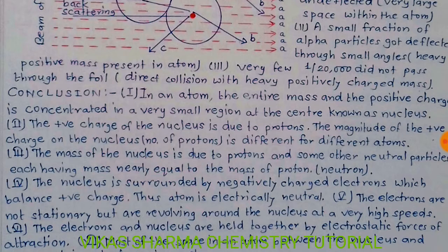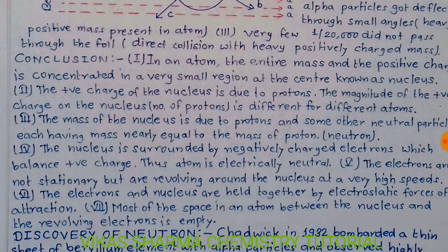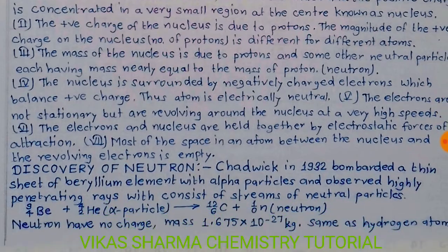Fourth one, the nucleus is surrounded by negatively charged electrons which balance the positive charge, thus the atom is electrically neutral. Fifth conclusion, the electrons are not stationary but are revolving around the nucleus at a very high speed. The sixth conclusion, the electrons and nucleus are held together by electrostatic force of attraction. And seventh conclusion, most of the space in an atom between the nucleus and the revolving electrons is empty.